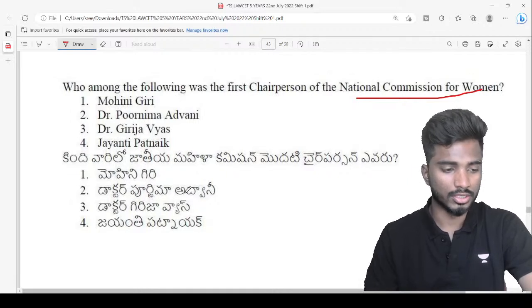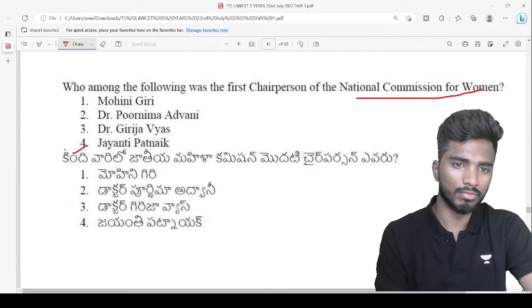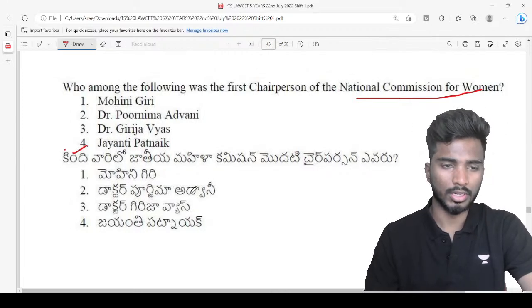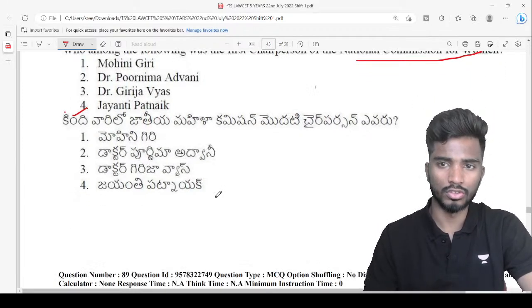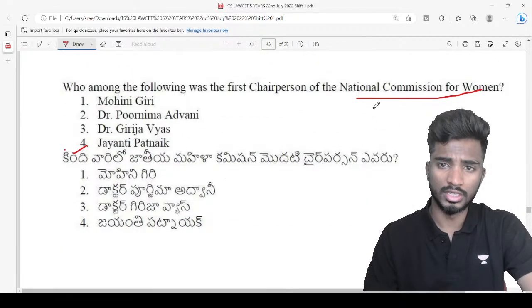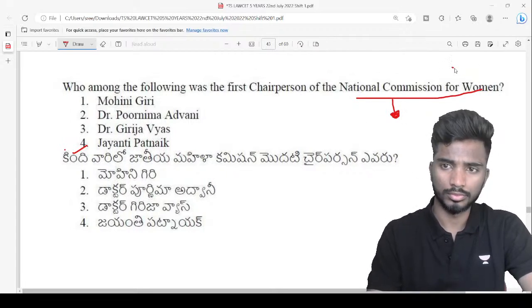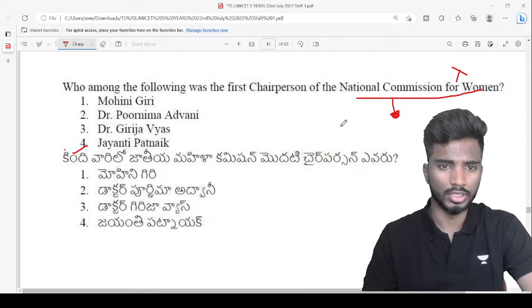What do you think is the answer, guys? So the answer is Jayanti Patnaik. Jayanti Patnaik was the first woman chairperson of the National Commission for Women. Is the National Commission for Women a constitutional body? It is not a constitutional body, it is a statutory body.